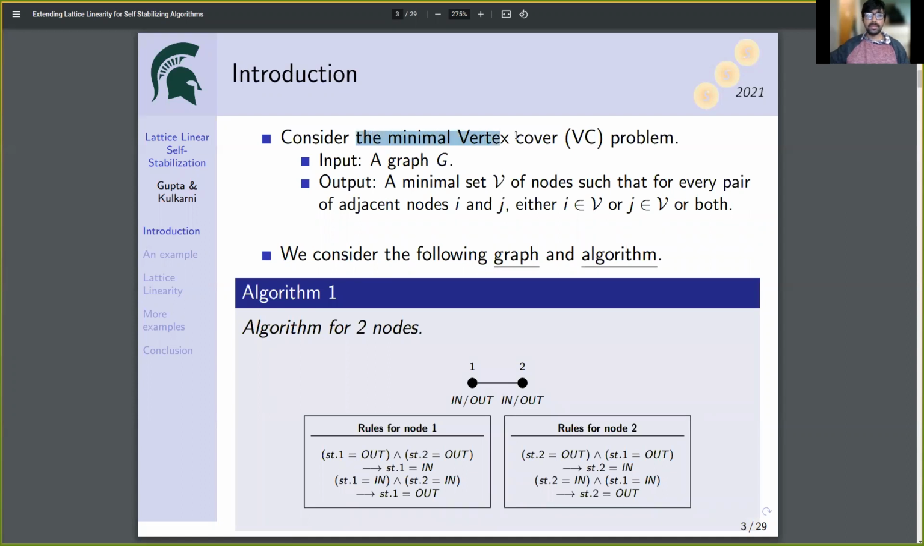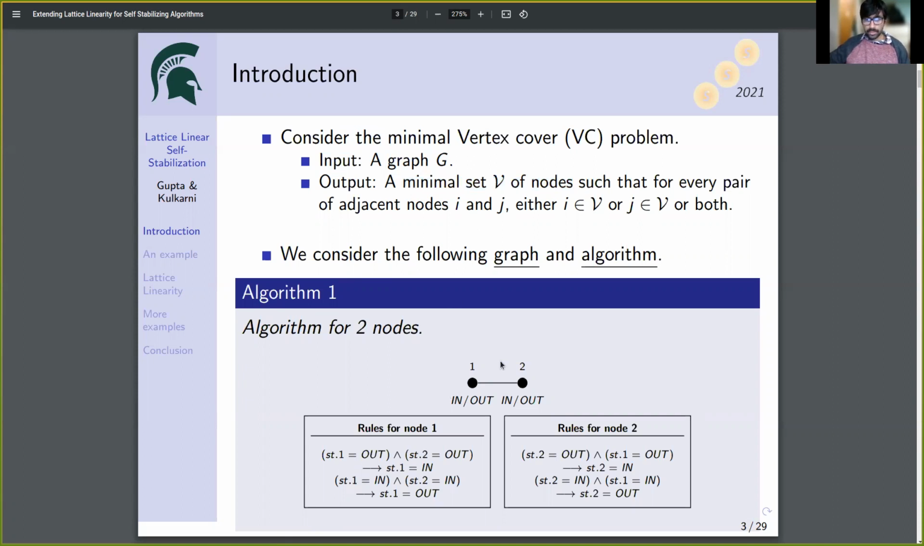Consider the minimal vertex cover problem. In this problem, the input is an arbitrary graph G and the desired output is a minimal set V of nodes such that for every pair of adjacent nodes, at least one of those nodes is in V.